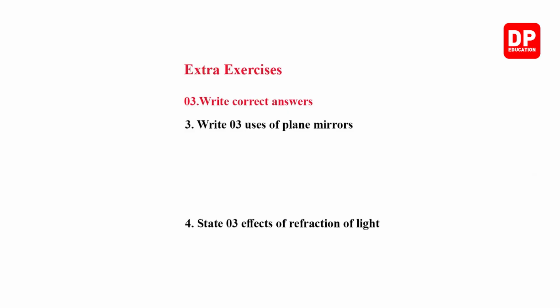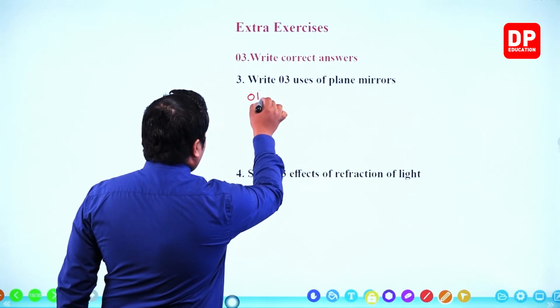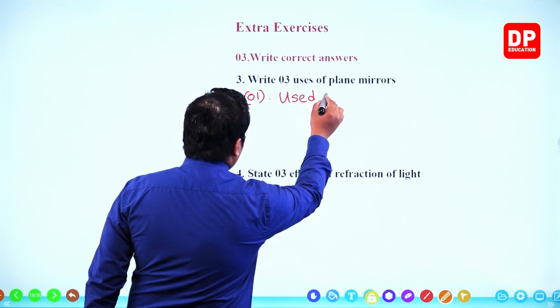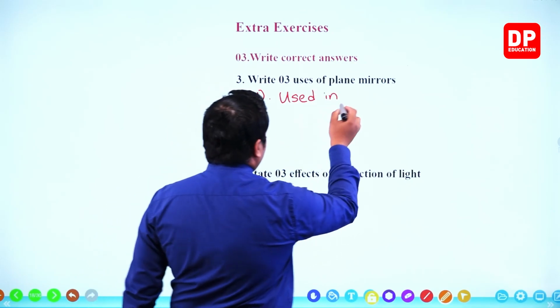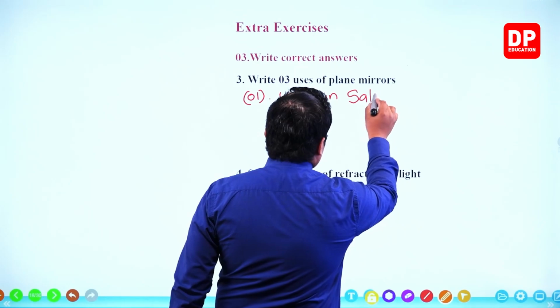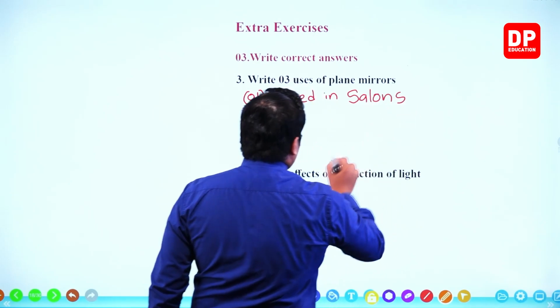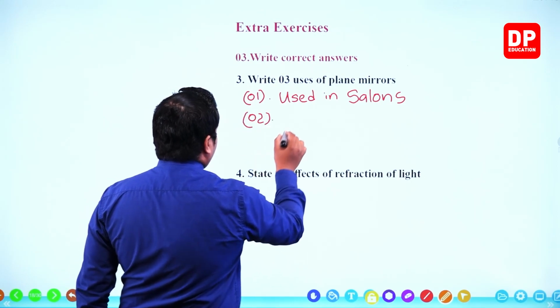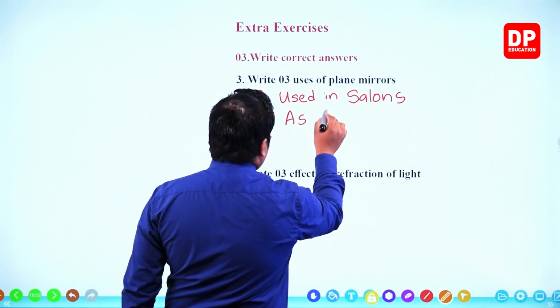Next one, write 3 uses of plane mirrors. Very simple, my dear children. We'll write down. Used in salons. Number 2, as looking glasses.